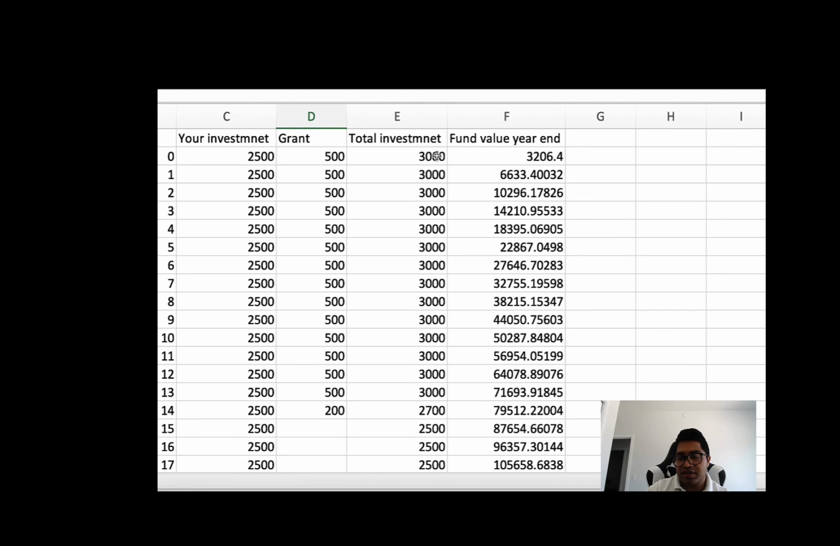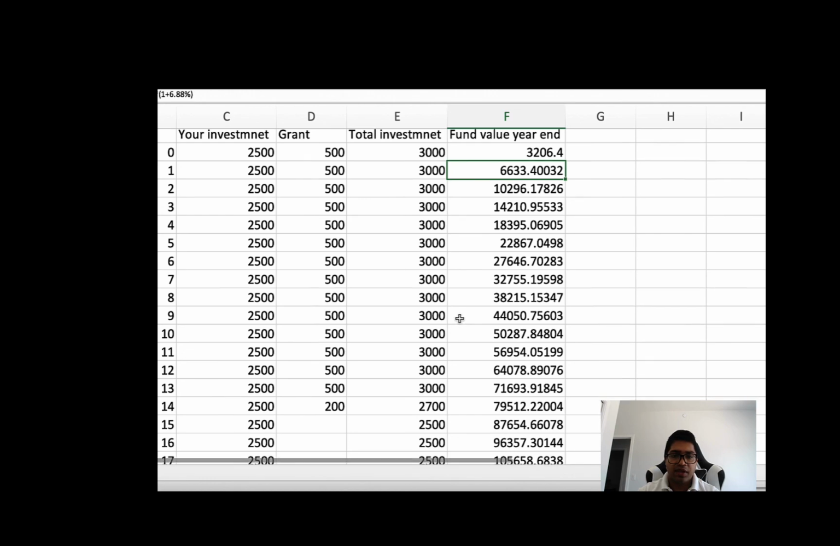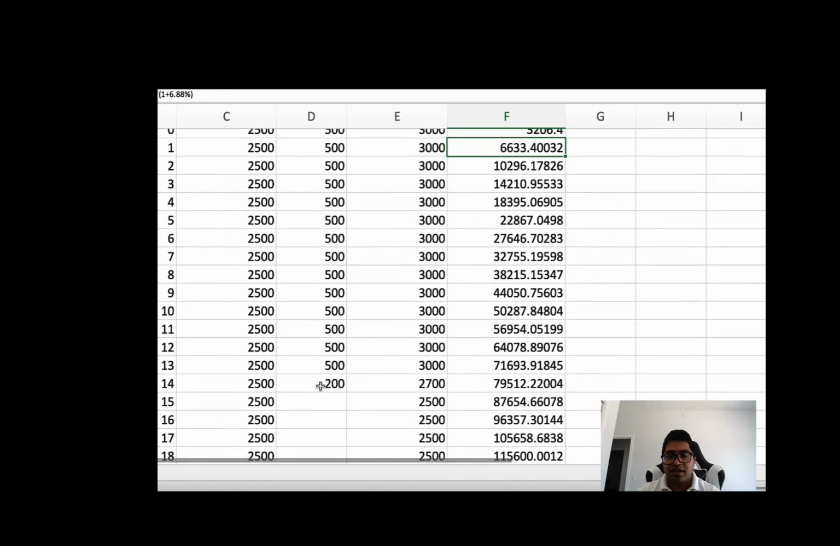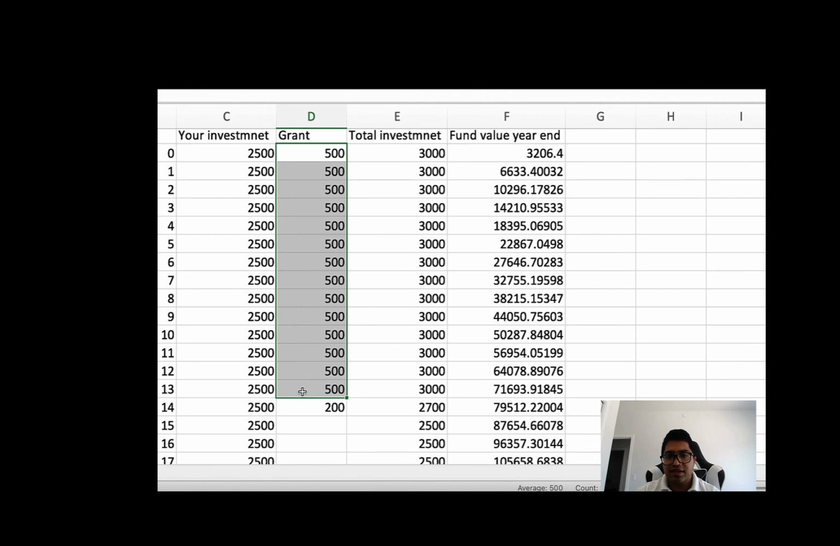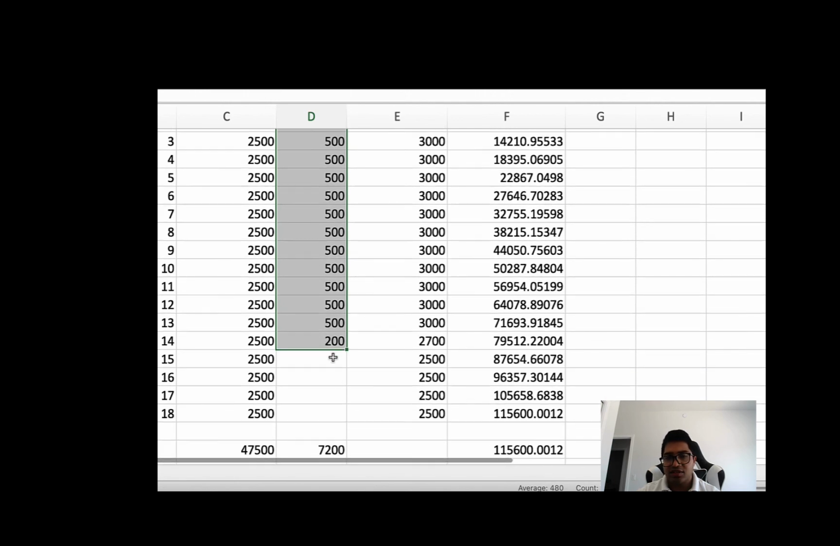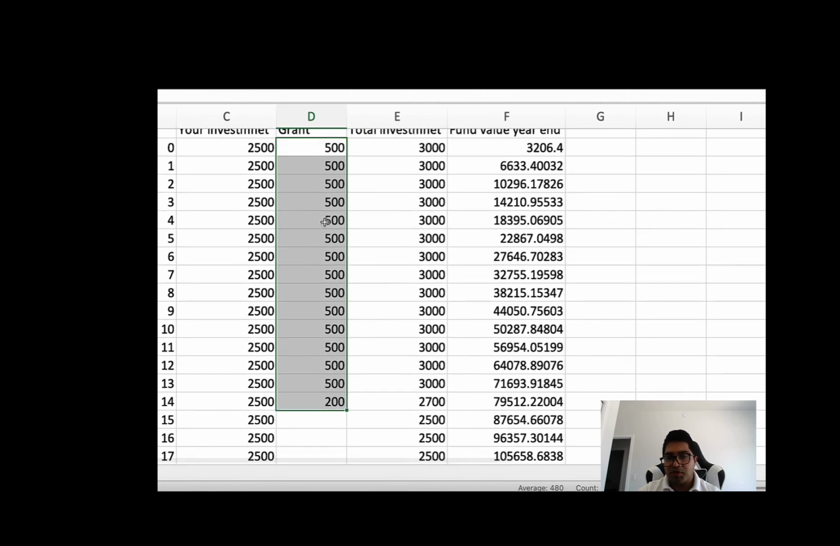This $3,000 gets invested at 6.88%, so it grows to $3,206. Next year again, you put in $2,500, you get a grant of $500, you invest $3,000, and the previous year plus this year grows, and you get $6,600. This keeps happening until you exhaust the grant. The grant gets exhausted when you hit $7,200. After that, there is no grant.